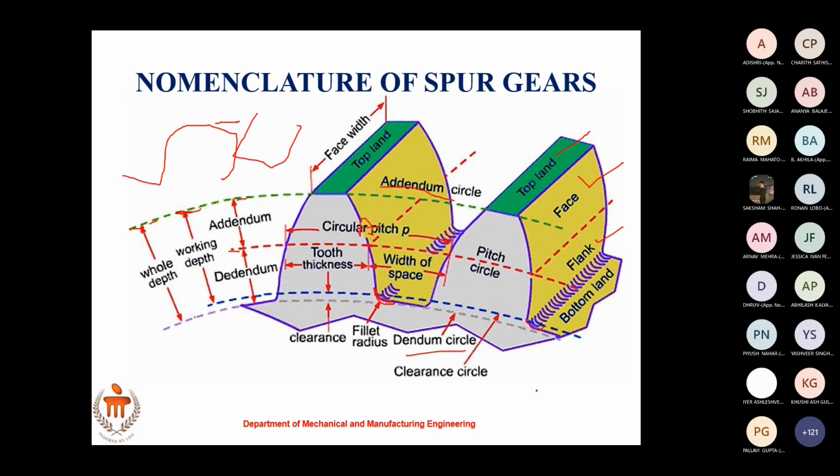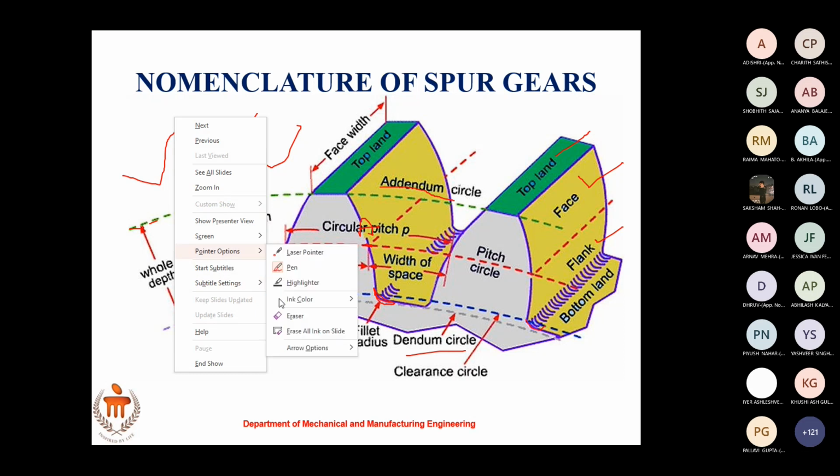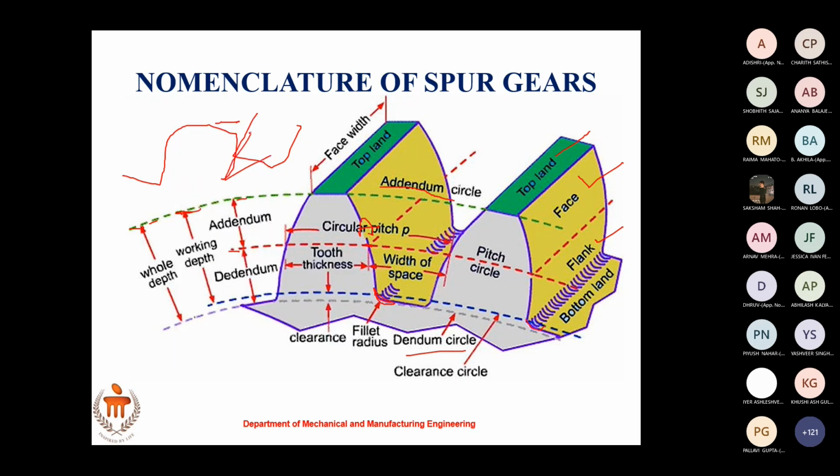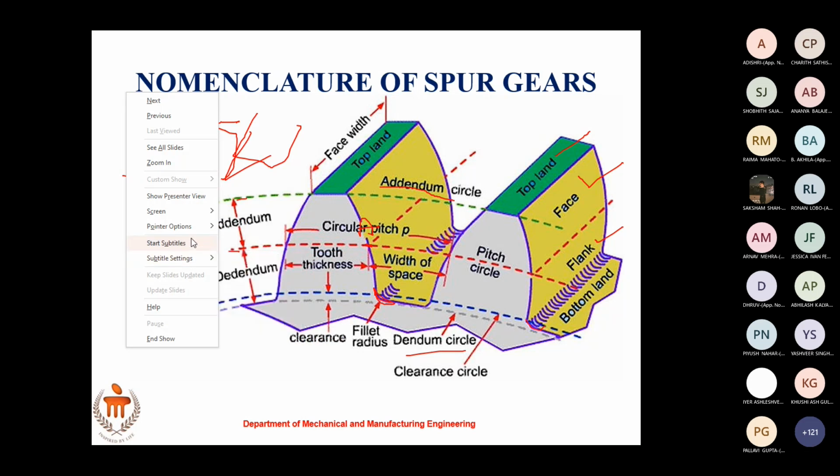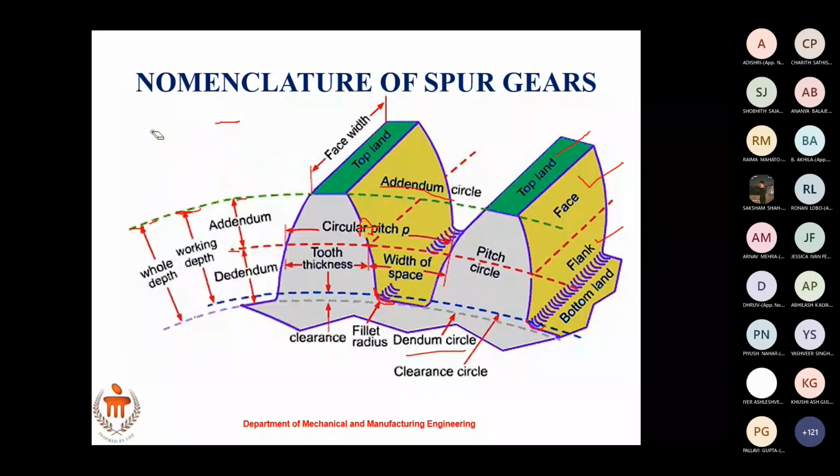So very important here is the concept of pitch circle. What is a pitch? What is a pitch circle? Pitch circle you have learned. Pitch means if you take one point here, the distance between this point and the corresponding point on the next tooth, we call it as pitch.